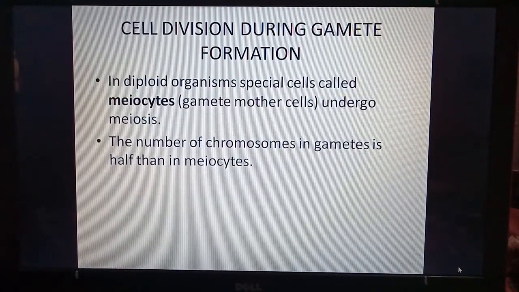In diploid organisms, special cells called meiocytes or gamete mother cells undergo meiosis. So in diploid organisms, there are special cells which are called meiocytes, and they undergo meiosis to produce haploid gametes. The number of chromosomes in gametes is half that in meiocytes. So we must remember that the number of chromosomes in gametes will be half that in meiocytes because meiocytes divide by reduction division or meiosis.